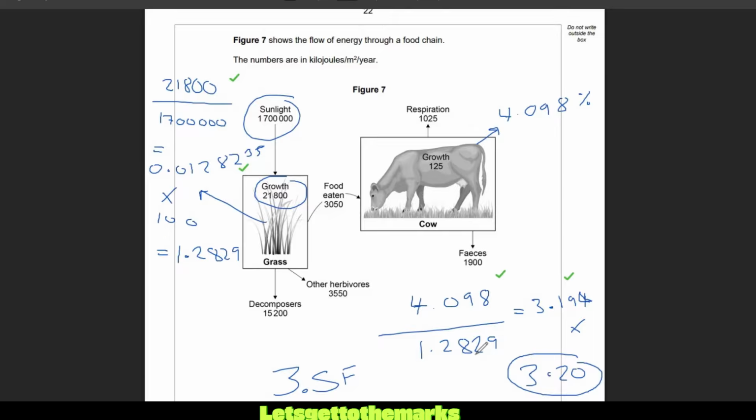Let's see. I'm just going to write the whole thing in. Let's try that again and see. I need to be a little bit more accurate. What can I say, folks? Sometimes I'm not as accurate as I should be. 1.282352941.